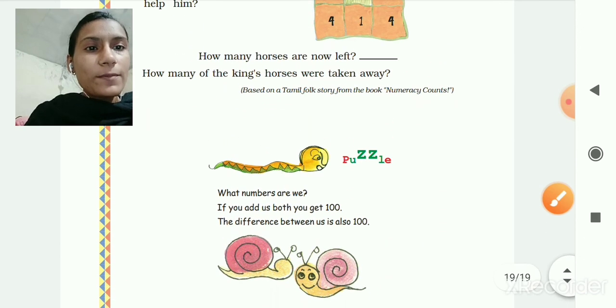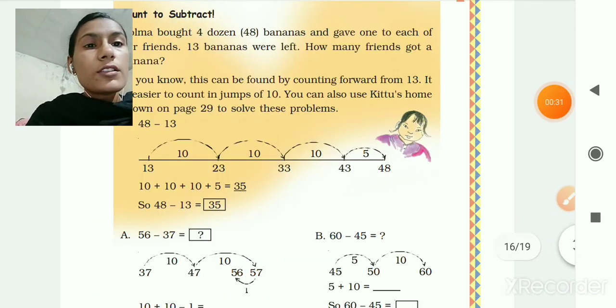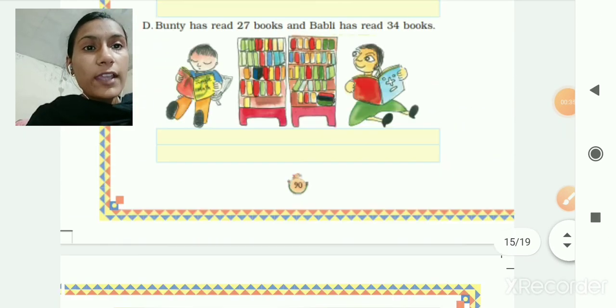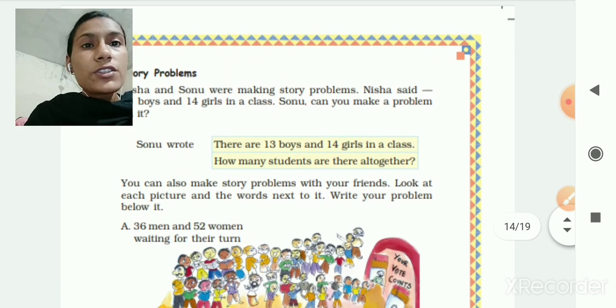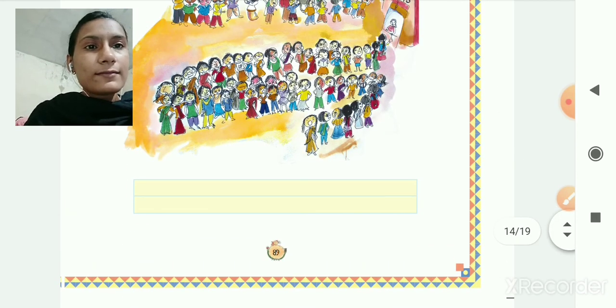So here this chapter number 6, Fun with Give and Take, is over. So in your fair book, this count to subtract you have to write in your fair book, and in your textbook this story problem write in your textbook only. Okay. Thank you.